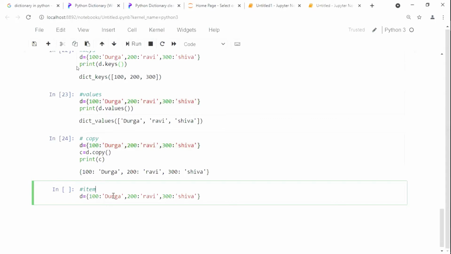Now what I'm going to do is convert here. Now see how I'm going to do it. for k comma b, that means k comma b is nothing but key comma value. K is the key, b is the value, in the items. Then take the items from there.